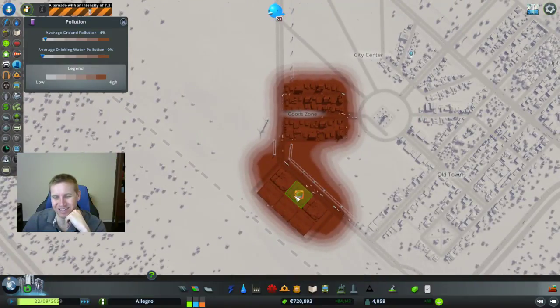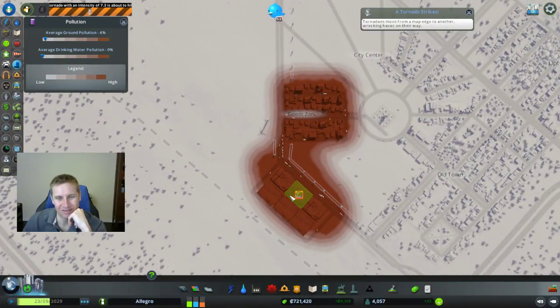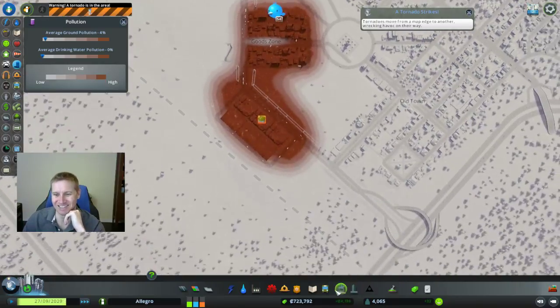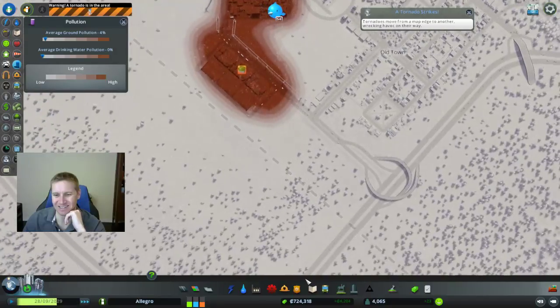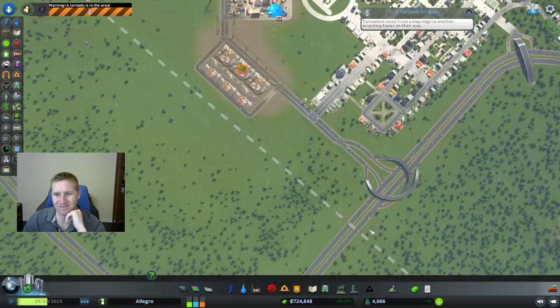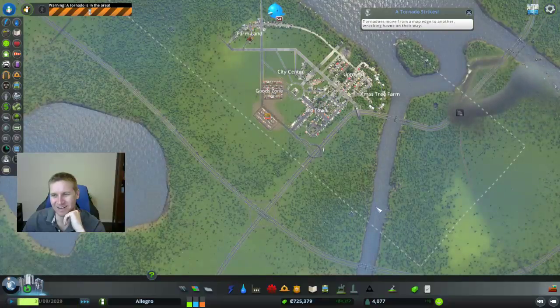See, the meteorologists have issued a severe tornado warning in the area. Residents should seek shelter immediately if any is available. A tornado has touched down in the area. Oh my gosh. Where is this tornado?